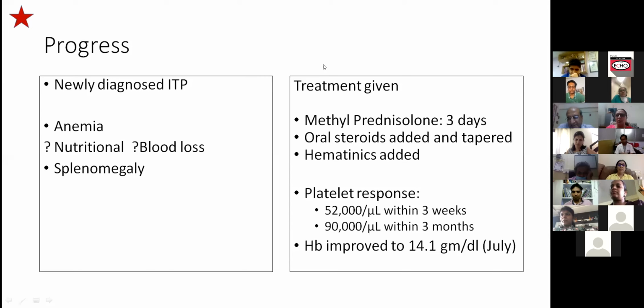Why do we do that? Can someone answer that? Why would you not really bother to give it? Because, ma'am, life-threatening hemorrhages in children with ITP are very rare, and it's a better policy to wait and watch rather than jump straight away to treatment. No. So in this case, was treatment warranted? First of all, yes or no. What was the indication for the treatment in this case?